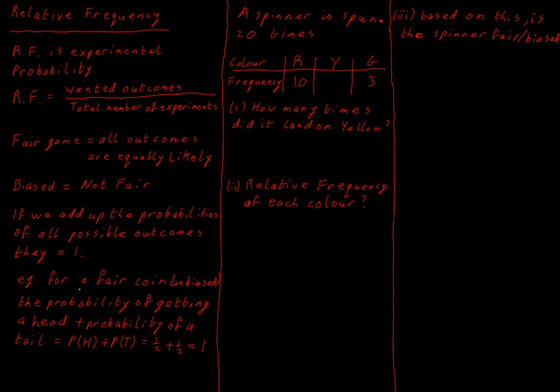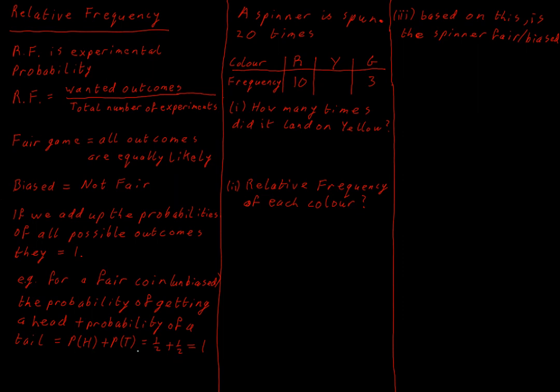As an example, for a fair coin, so an unbiased coin, the probability of getting a head plus the probability of getting a tail, written out in probability language, would be: the probability of getting a head is a half plus the probability of getting a tail is a half, and we add a half and a half and we get 1.